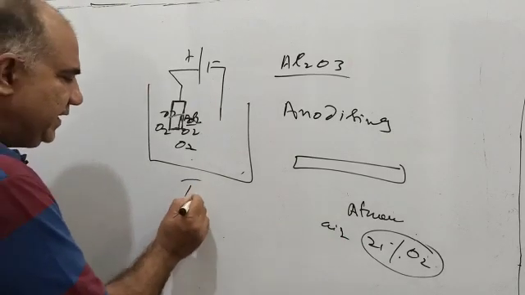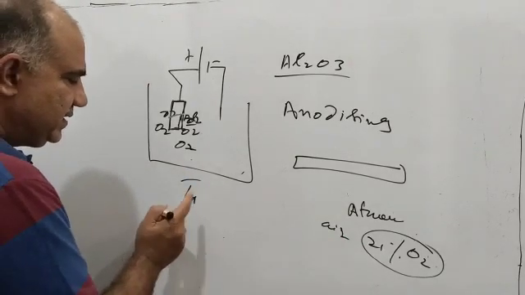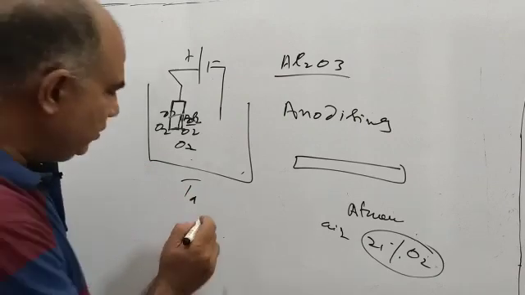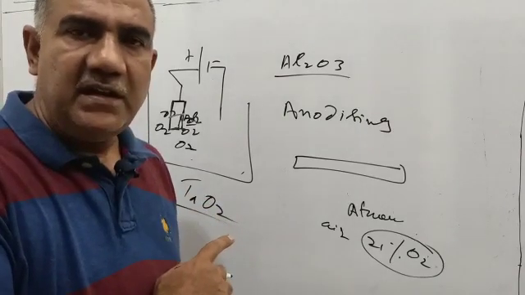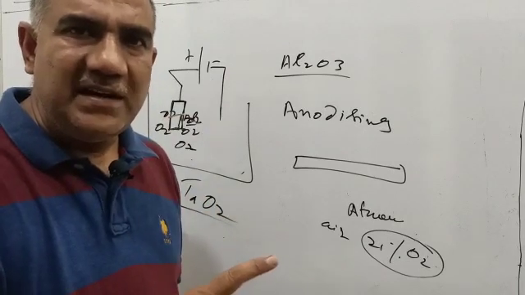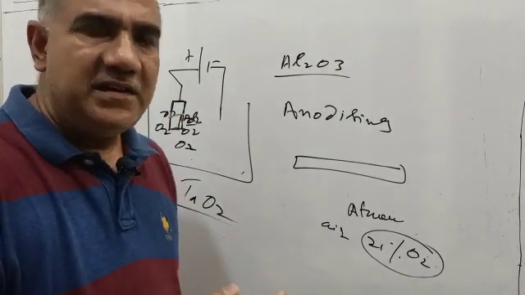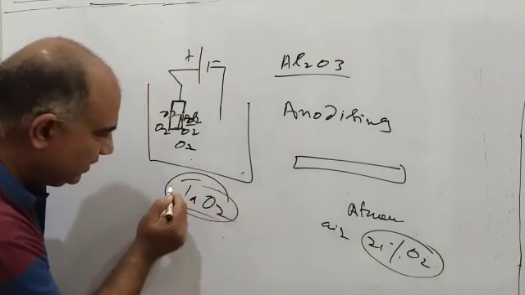Similarly, titanium is another metal, and titanium oxide is TiO2. Titanium oxide is another way that titanium metal gets a protective layer around itself.